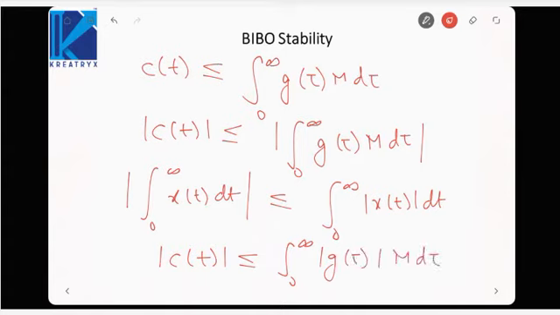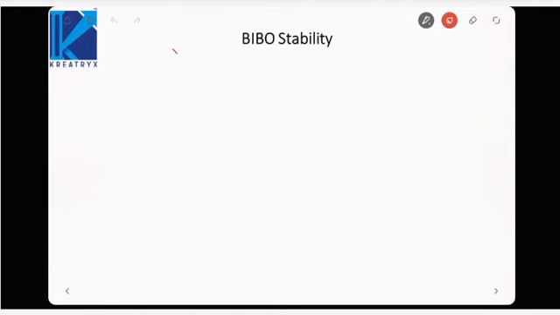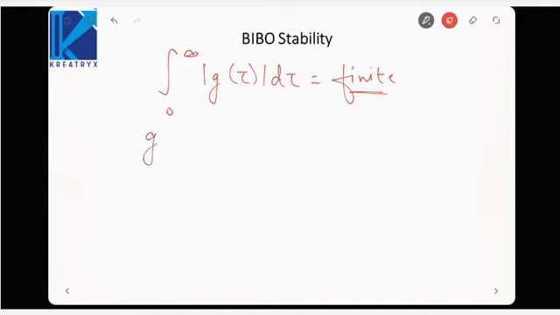Now the output must also be bounded, so it should be less than or equal to some maximum value M2, which implies the integral from 0 to infinity of |g(tau)| d tau should be finite. This should be finite. If this goes to infinity, the entire integral will go to infinity. So it is called that g(t) is absolutely integrable.